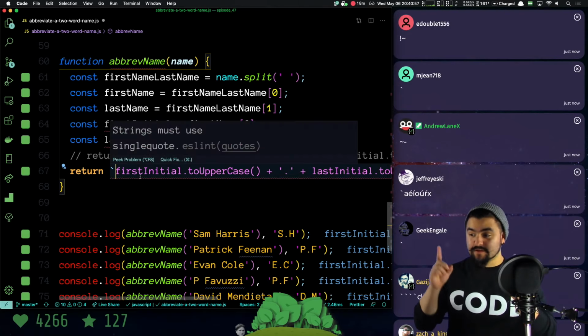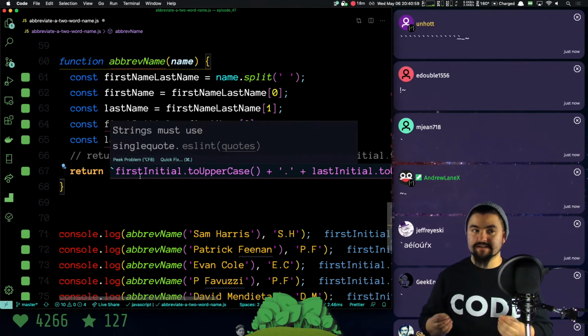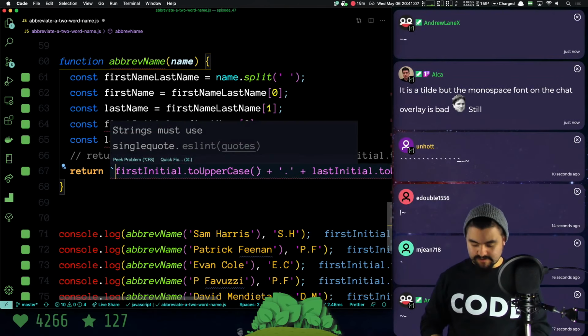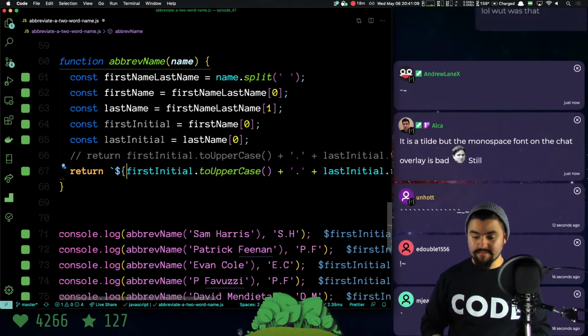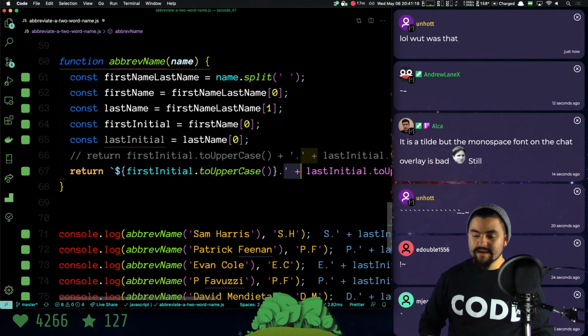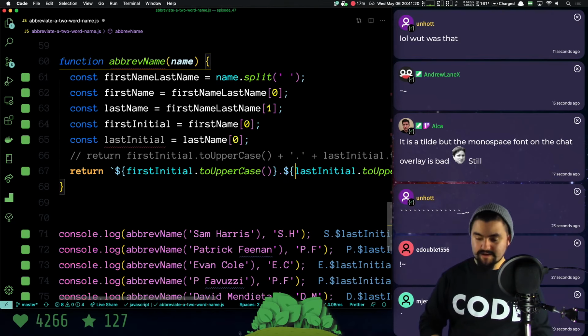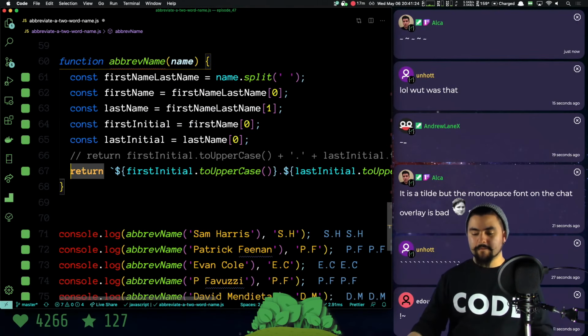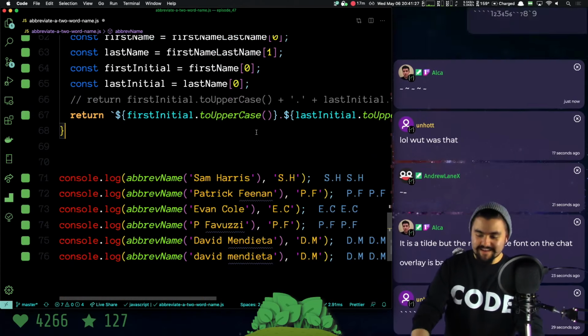Okay, so the special thing about this template literal is that it starts with backticks. You have to use backticks. Now, we want to put this expression into the string. So what we're going to do is we're going to do $money, and we're going to wrap it like that. Now, we don't need the plus signs and we don't need quotes, so we'll say that expression, period, then this expression. So we'll do $, curly brace right there. Now, this works in exactly the same way.